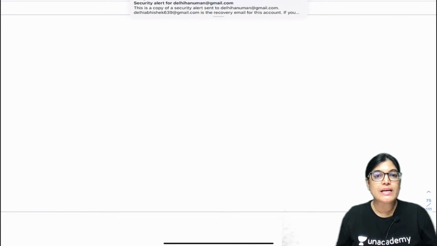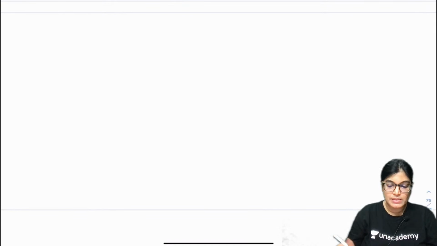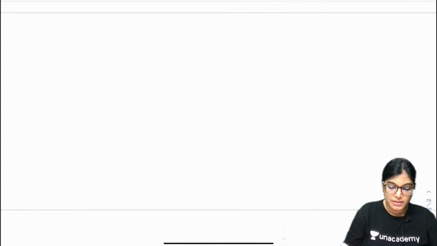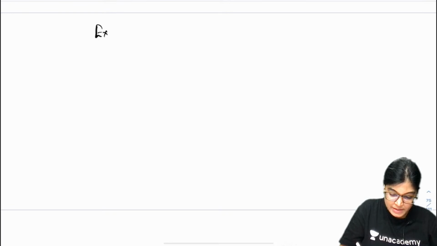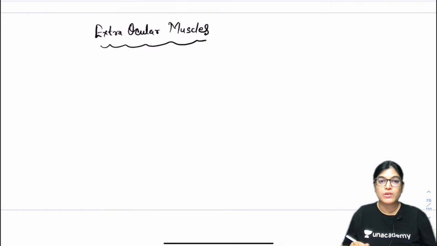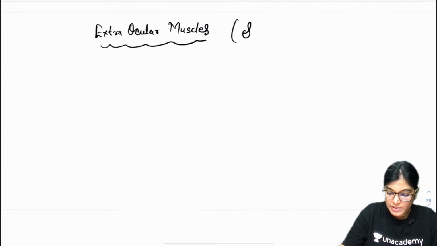So let's write the action of the extraocular muscles. So here the extraocular muscles are the following. We have 7 extraocular muscles.